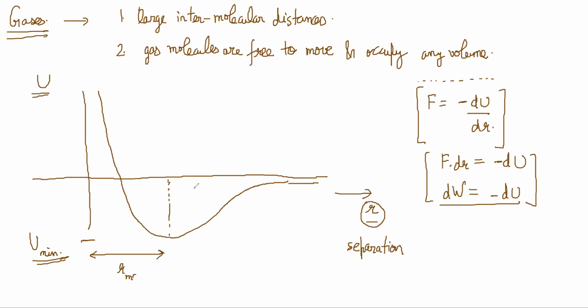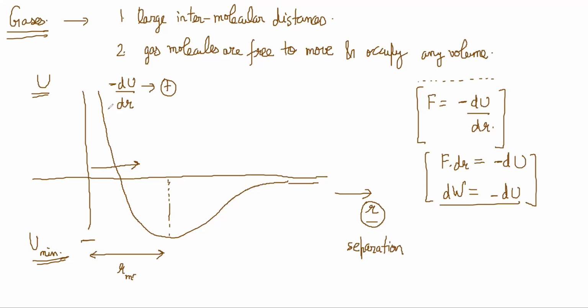If you notice here, when you are increasing R in this way, then potential energy is decreasing, right? So dU by dr itself is negative in this region, negative slope. Minus dU by dr is positive in this entire section.